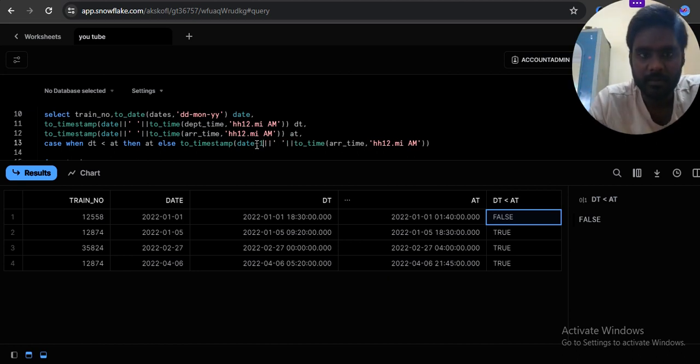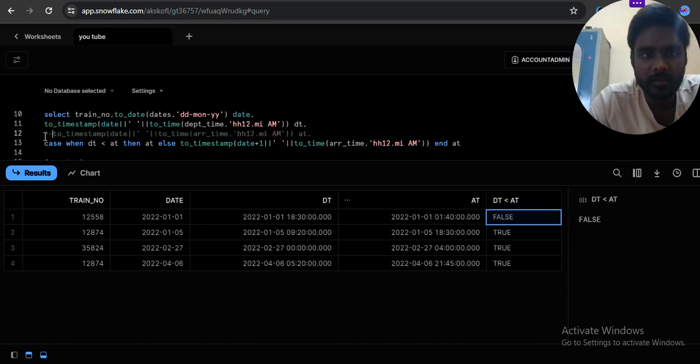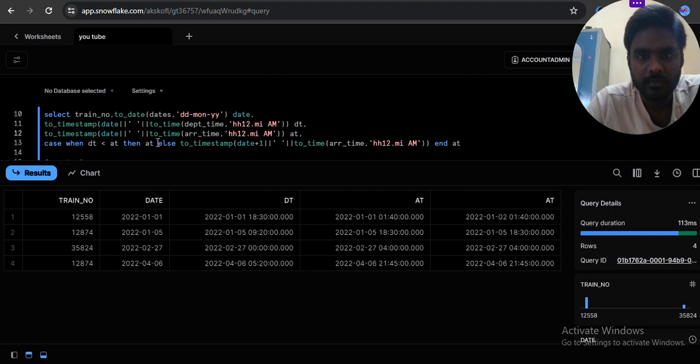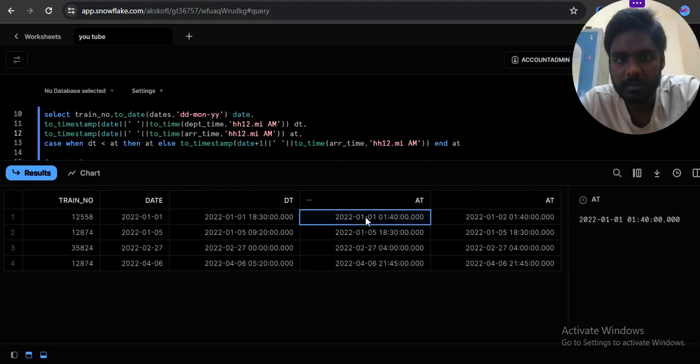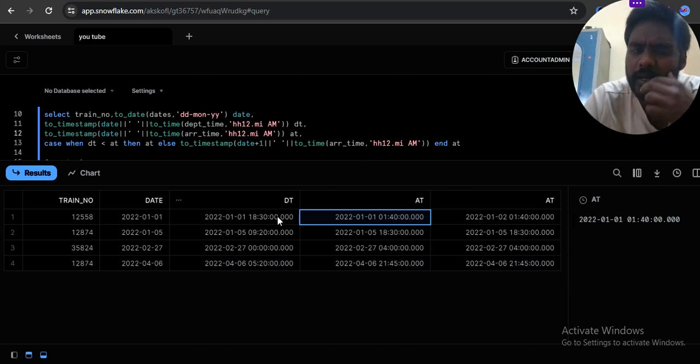Okay, next day of this one. So this is January 1st 2022, this is January 2nd 2022, because definitely arrival time must be more than departure time.